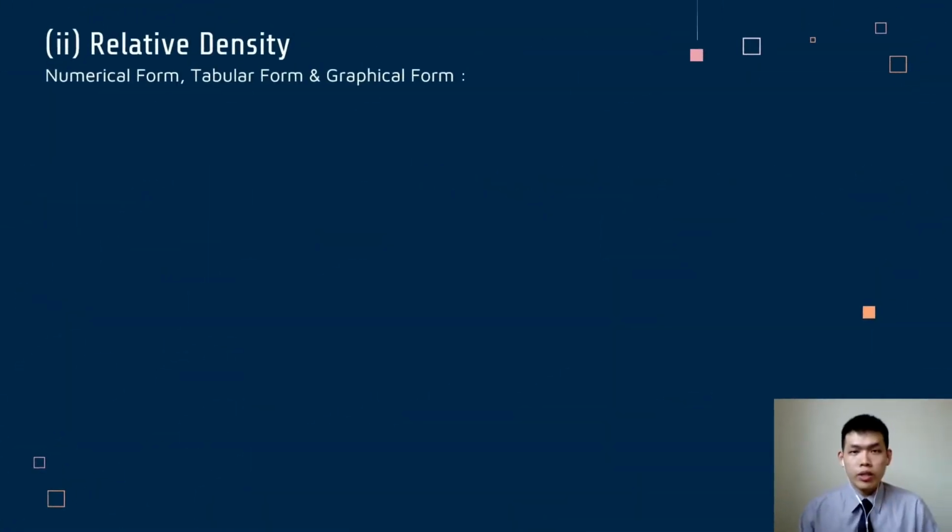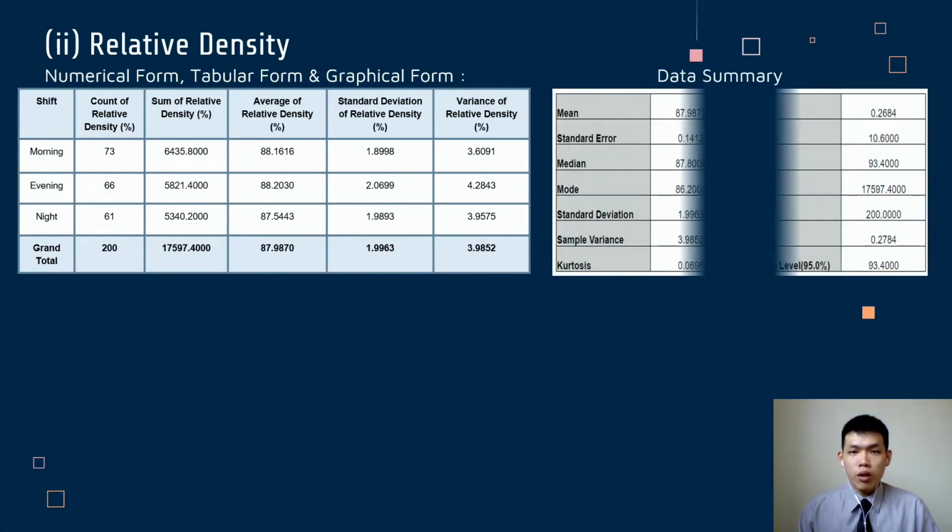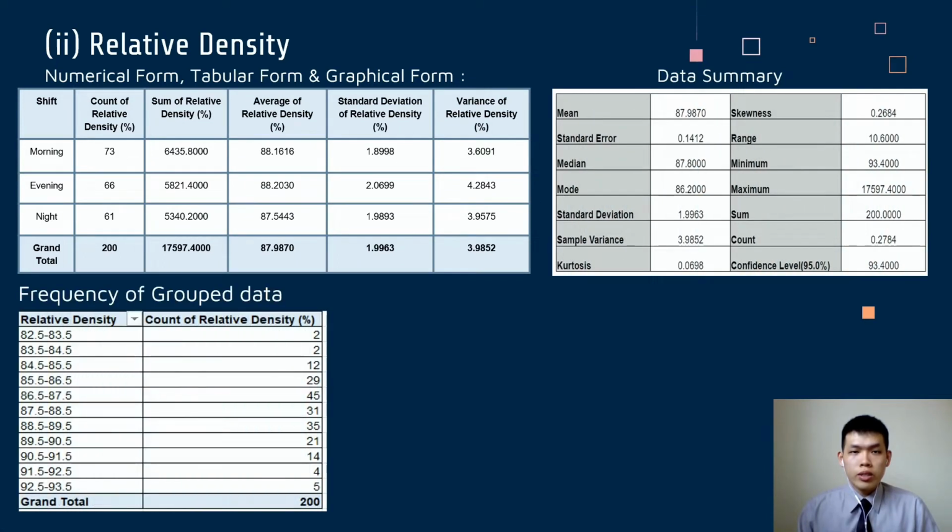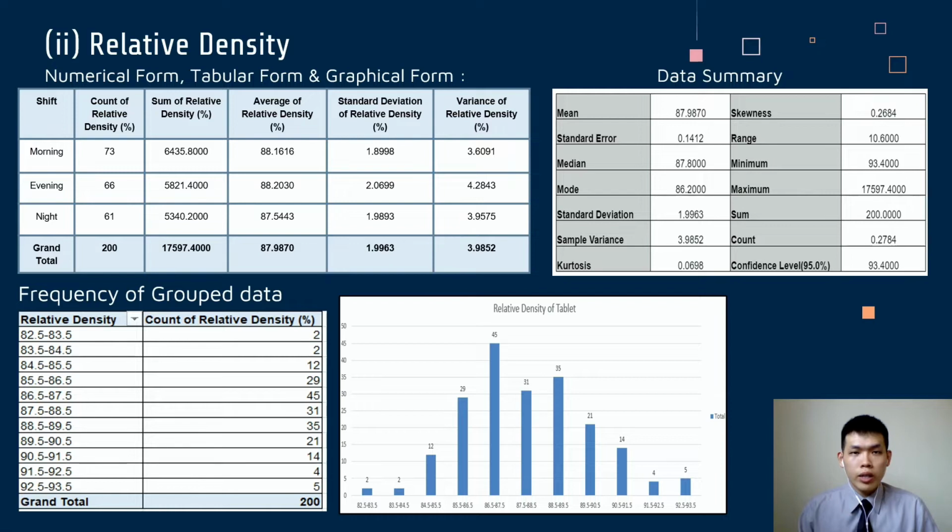Next, we have relative density. In short, the sum of relative density is 17,597.4%. The average of relative density is 87.987%. The standard deviation and the variance of the relative density are 1.9963% and 3.9852% respectively. From the summary of relative density data, we can also note the mean, mode, median, and others.